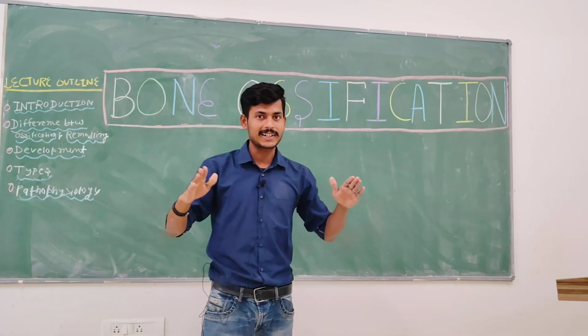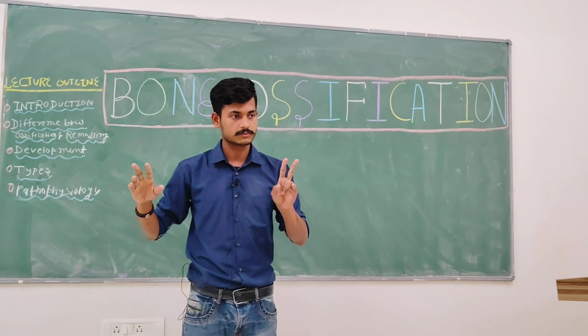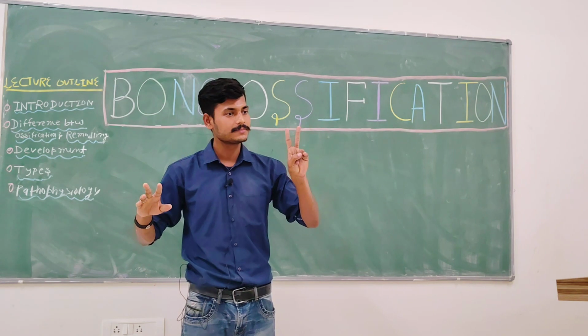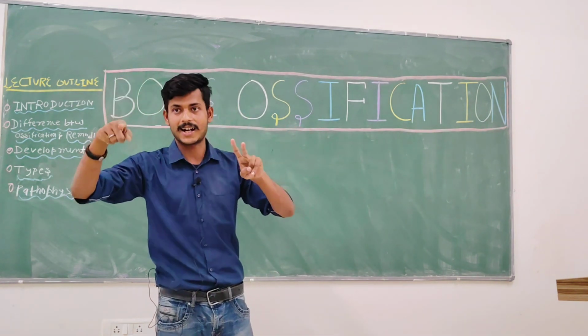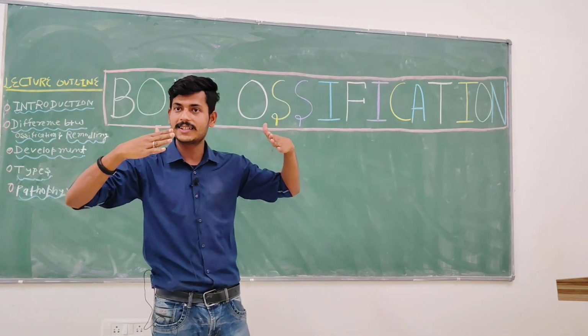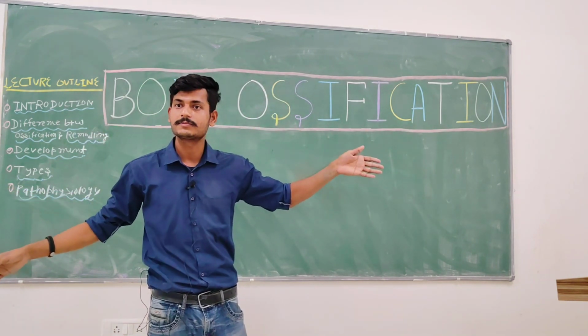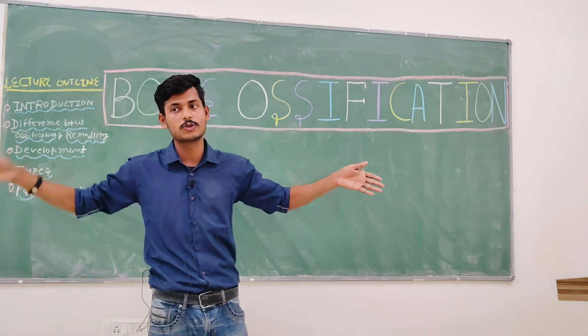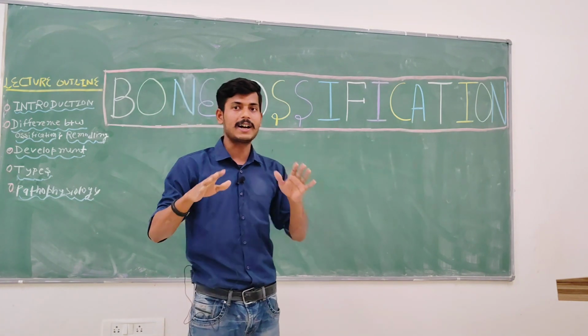Then we classified cartilages into two groups: hyaline cartilage, very good, and fibrous cartilage. Then we divided fibrous cartilage into two groups. The first group is white fibrous cartilage and the next group is yellow fibrous cartilage. Then we moved ahead and defined the bone.